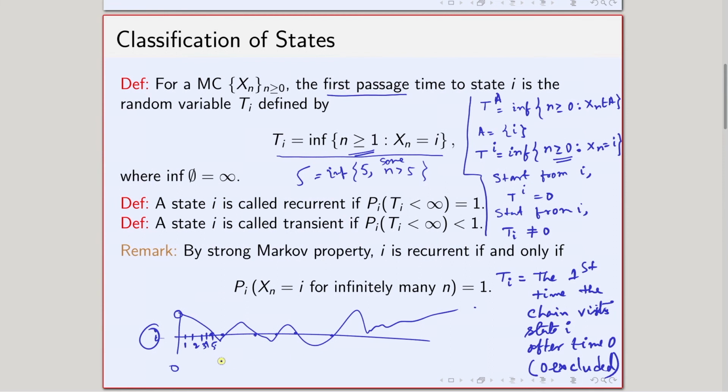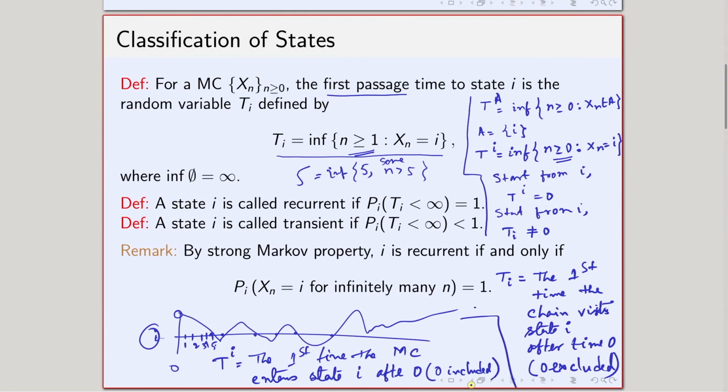But in case of the other one, it is basically the same thing, the first time the Markov chain enters state I after 0, here with 0 included. So, this is the difference between the hitting time and the first passage time.